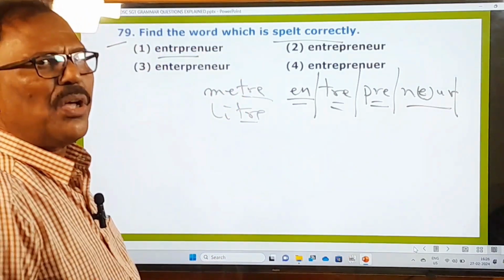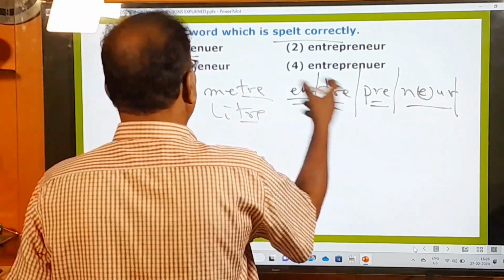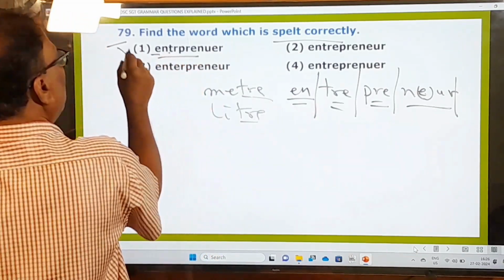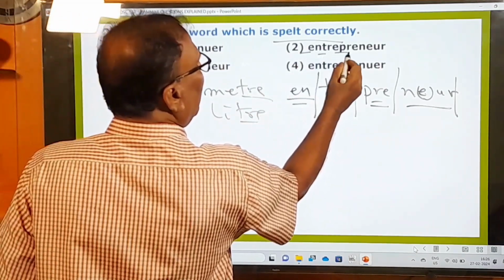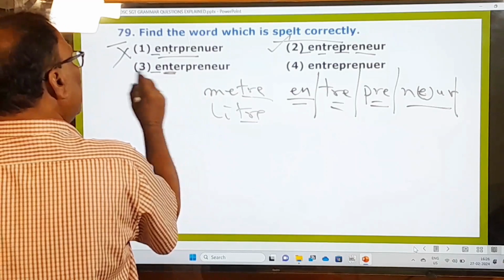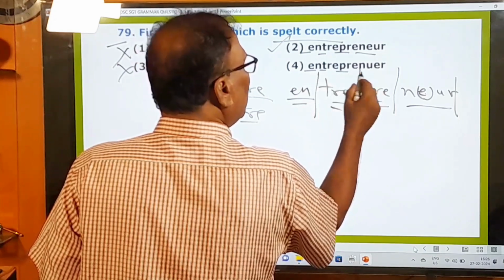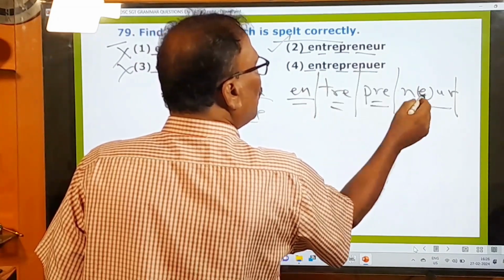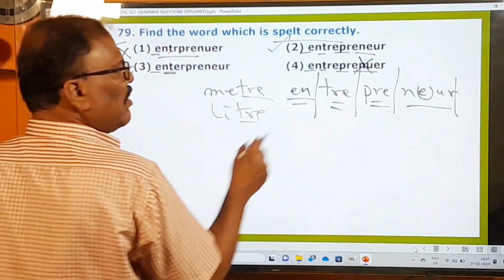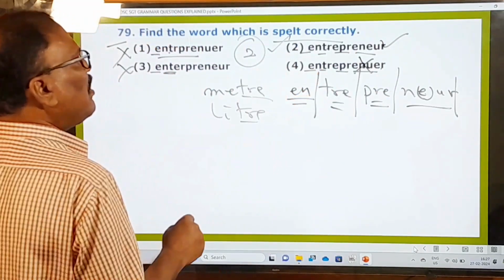Entrepreneur means a person who makes use of money to start a business. So that should be the right one. Don't get confused with the others. Tre is not there. That's why this is gone. Ter is not tre. Ter is given. That's why this is wrong. But here nuer is there. It's wrongly given. Are you following me? So that's why entrepreneur, this is the right one. This is the only word that is correctly spelled.